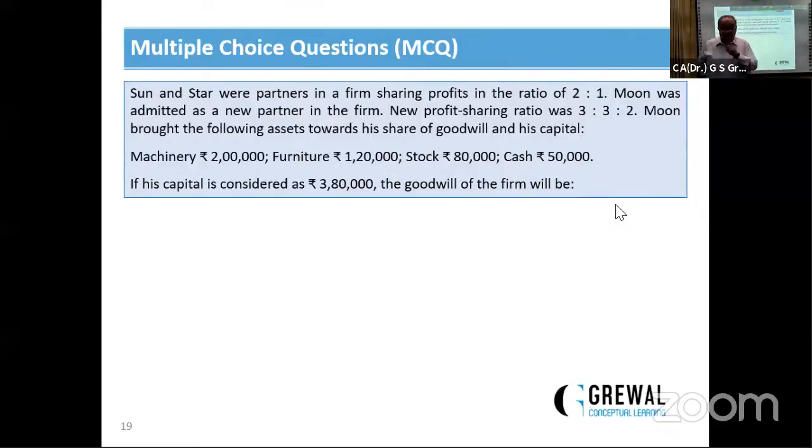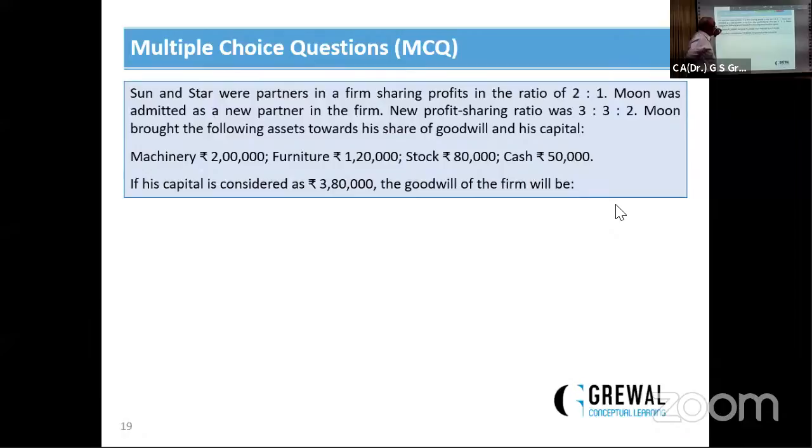Incoming partner brings machinery for 2 lakhs, furniture 1,20,000, stock 80,000, cash 50,000. If his capital is 3,80,000, consider.